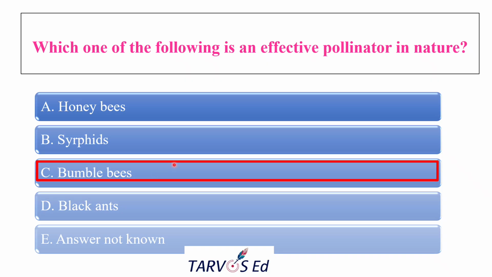So the most effective for most of the vegetables is the bumblebees. In general, for many crops, you can choose the honeybee. Okay, here the answer is bumblebees because vegetables are more in nature, and the pollinator which works hard can be the effective one. So here the buzz pollination can be done by the bumblebees. So this is the effective pollinator.